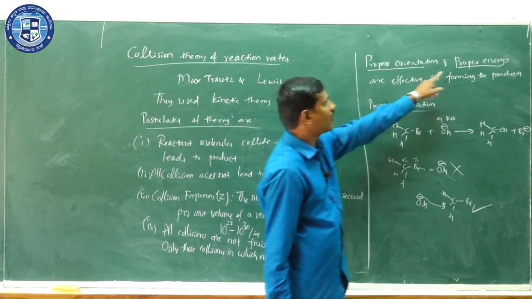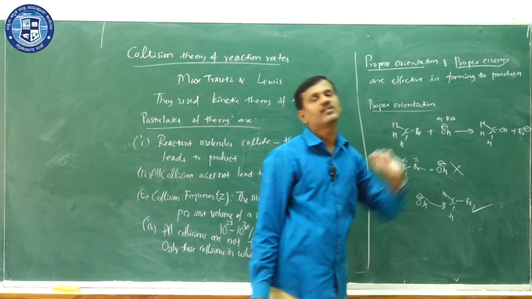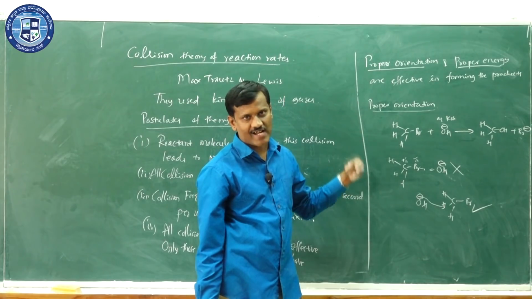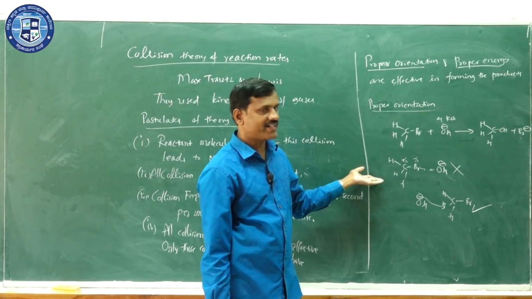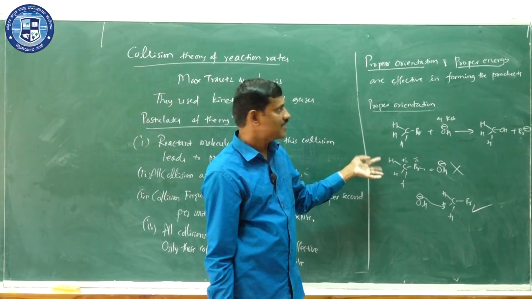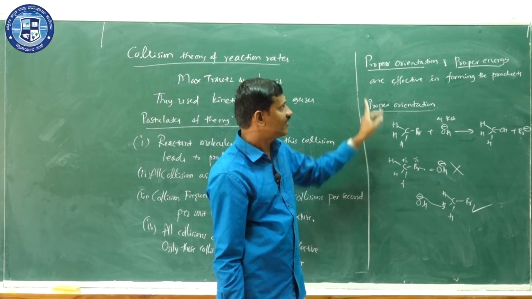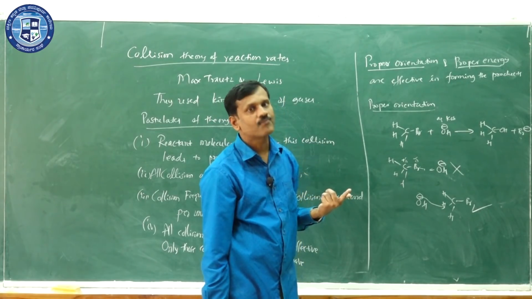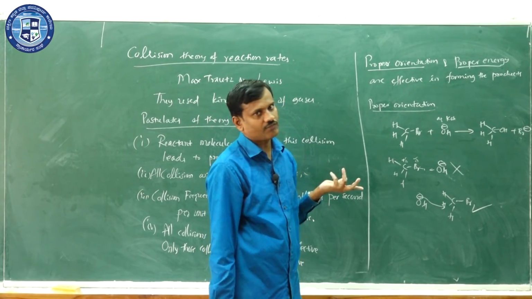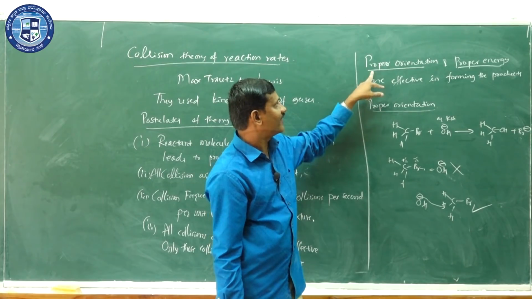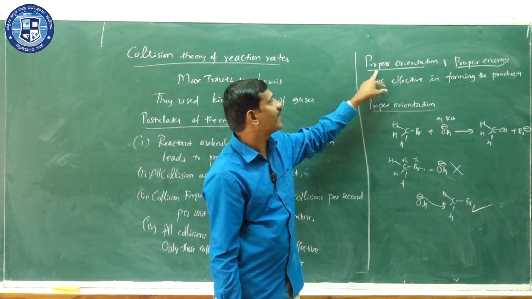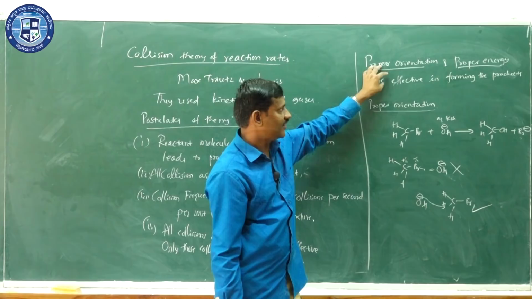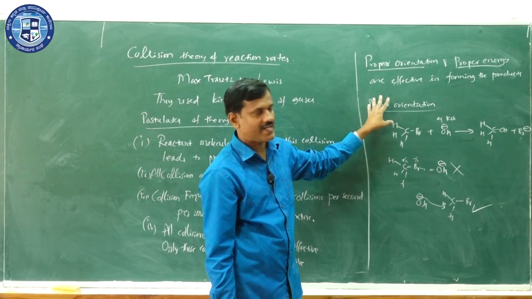That is called proper energy. Then only that leads to formation of the product. So, an effective collision is one in which the product is formed, and the colliding molecules have proper orientation and proper energy.